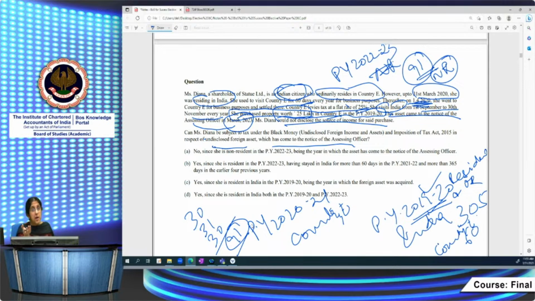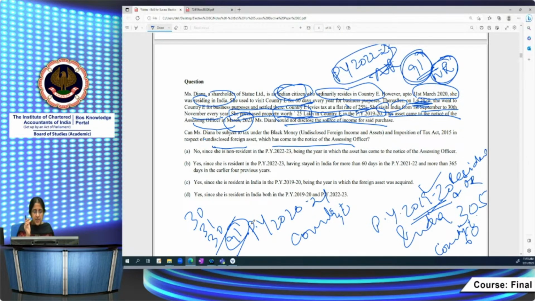Suppose hers had been above 120 days, then the total income figure would have been relevant, because only with the help of the total income would I see whether the second condition is applicable. Then we have to see 120 plus 365 days. But here, since it's 91 days, even below the threshold of 120 days, there's no need to go into other factors. You should see which information is available. In this case, income information is not available, the number of days of stay is available, and it happens to be less than the minimum days required, less than 120 days. So she stayed in India for 91 days. She is a non-resident for previous year 22-23.